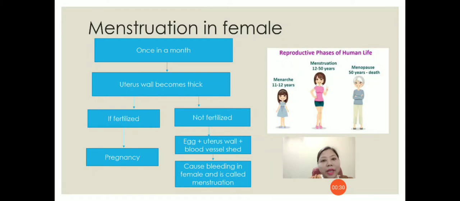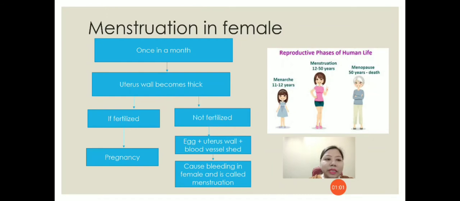If the egg is fertilized by a sperm, then the lady will go through a period of pregnancy. But if it is not fertilized, then the egg along with the uterine wall which has become thick will shed off. And this shedding off of the uterine wall will cause bleeding in females. This process is called menstruation.